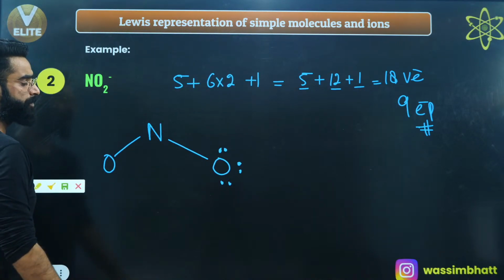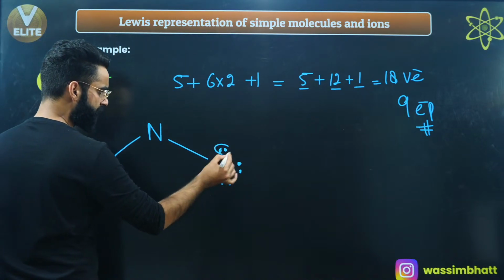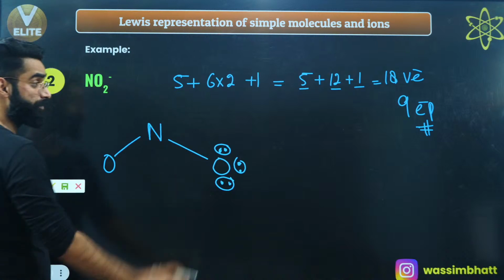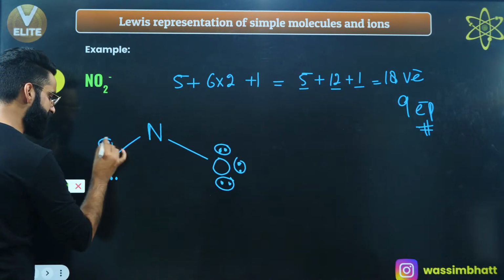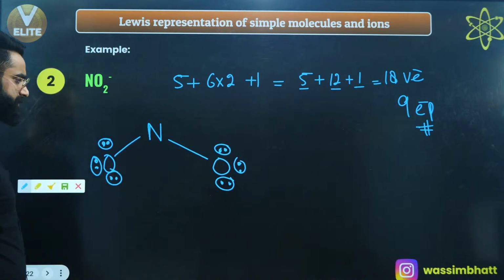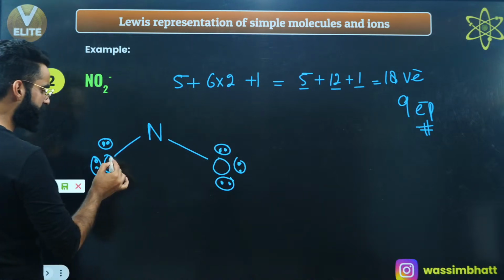Okay. How many electron pairs did I have? 9. Out of 9, how many have I used? 1 electron pair, 2, 3, 4, 5. There are 4 electron pairs left, right? Fill the octet of this other more electronegative element. So octet of this electronegative element is also filled, correct? So how many have I used till now? 3, 4, 5. 5 + 3, 8.